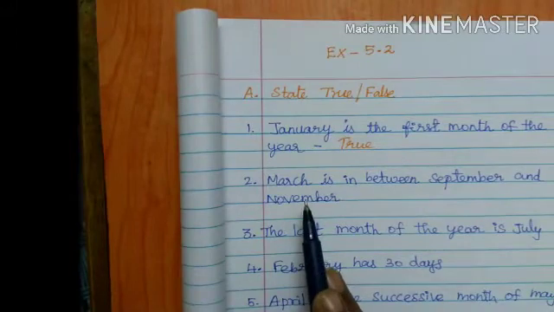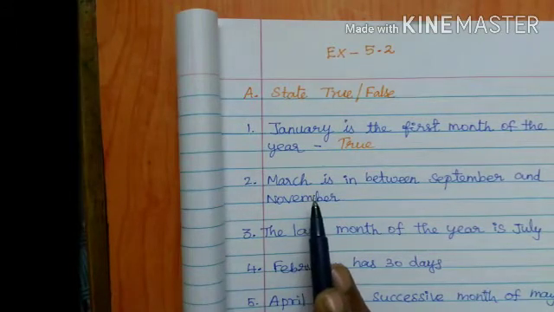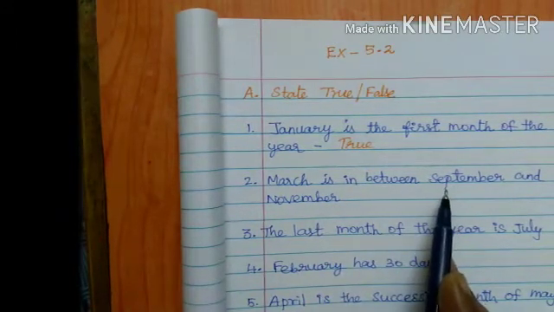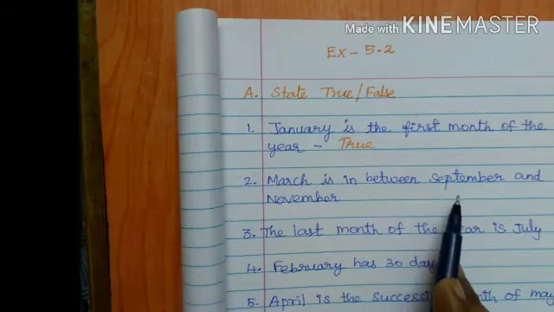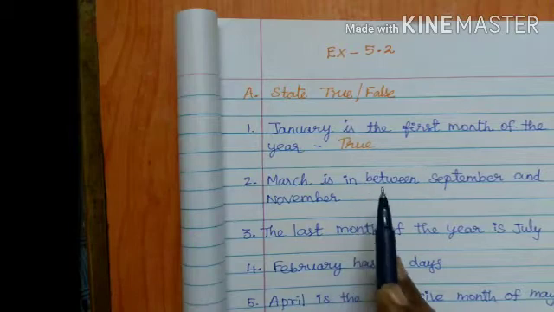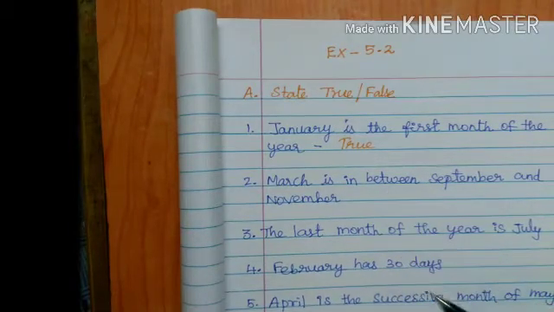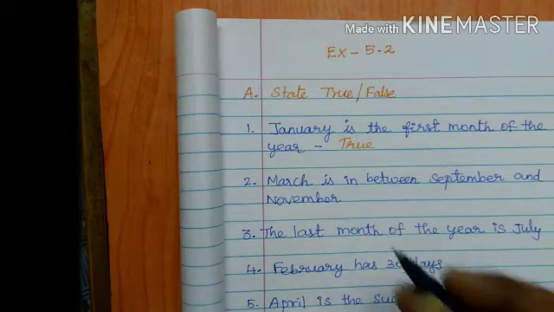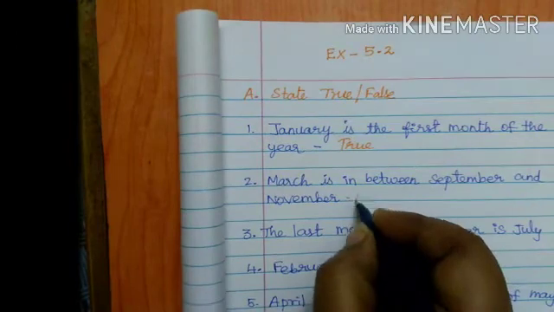March is the third month of the year. After September and November, is this right or wrong? This one is wrong. March is between February and April. So February and April are the in-between months, not September and November. So this is wrong. So you should write false.